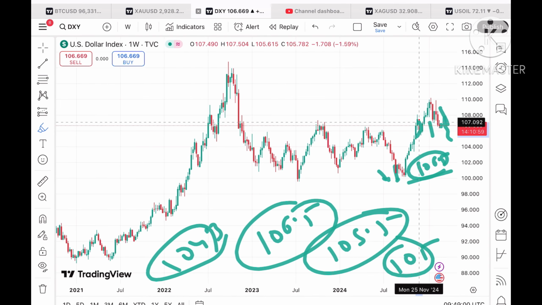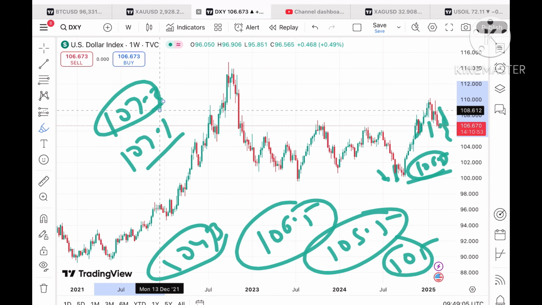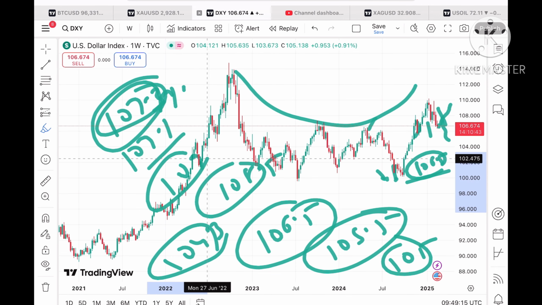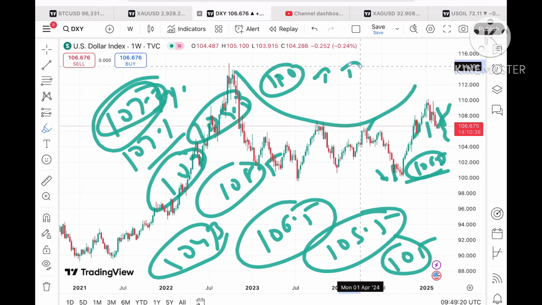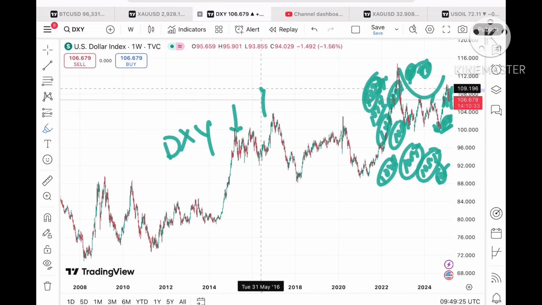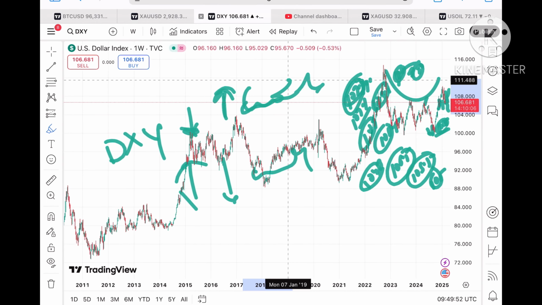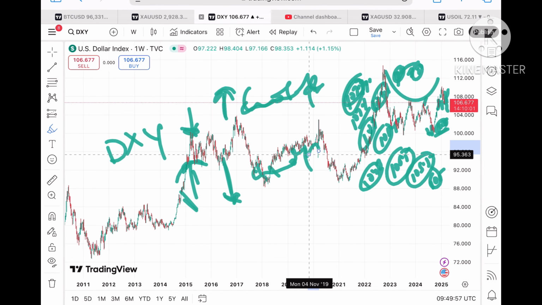But if the price sustains this level, it can move towards a level of 107.1 to a level of $107.3, and if that sustains, we can see a further rise. This is the U pattern forming, so we will see the price go towards 108.5 to a level of 109, and then a further upside towards 109.5 and then $110. So when the dollar index starts going down, we will see the gold price go up. Similarly, if the dollar index starts moving upside, we will see the gold price come down. This is what we have seen.